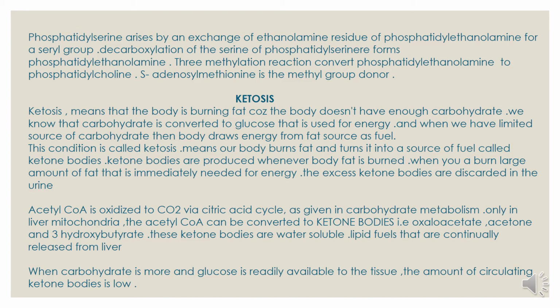Phosphatidyl serine arises by the exchange of the ethanolamine residue of phosphatidyl ethanolamine for the seryl group. Decarboxylation of serine of phosphatidyl serine forms phosphatidyl ethanolamine. 3-methylation reactions convert phosphatidyl ethanolamine to phosphatidyl choline. S-adenosyl methionine is the methyl group donor.